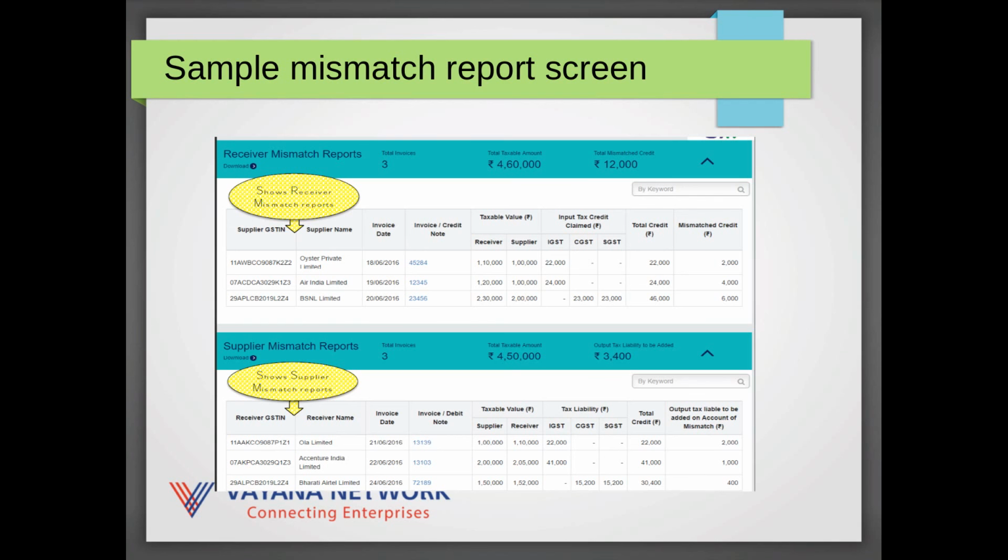Now, these mismatches do need to be resolved, and there is a process by which they can just be resolved by the buyer indicating his version in GSTR 2 and the seller approving it in the GSTR 1A. But if the seller chooses to not approve it, there is a different process for reconciling this, but we will not be talking about it.